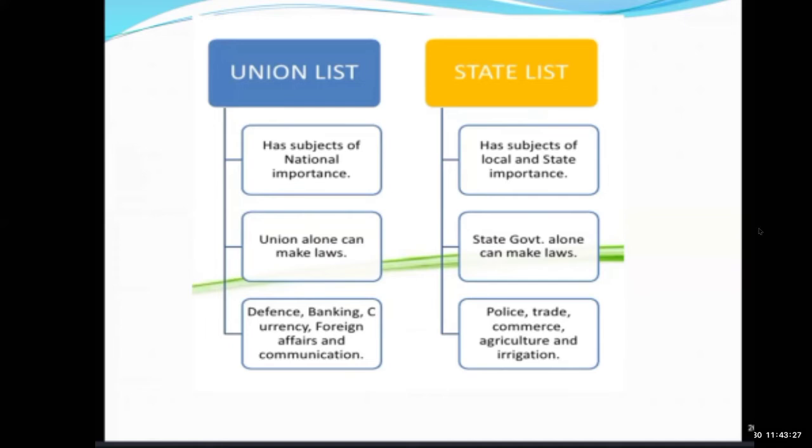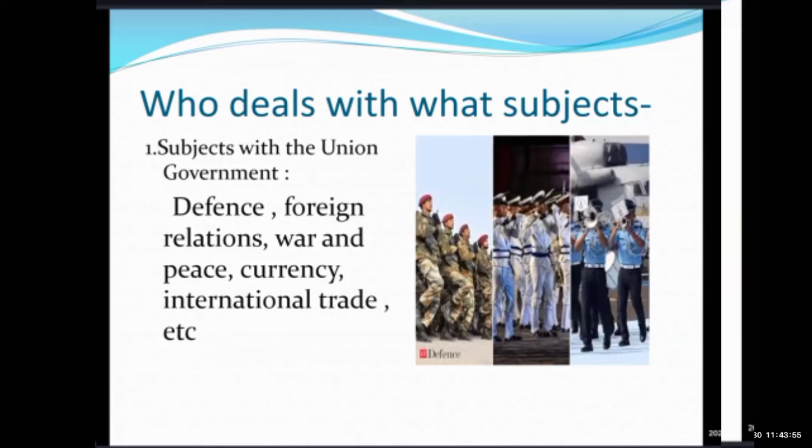The union government is related with foreign relations, war, and peace. And the state government is related with health, law, and agriculture. Here we have learned about the union list and state list. Now look at the next screen, students.